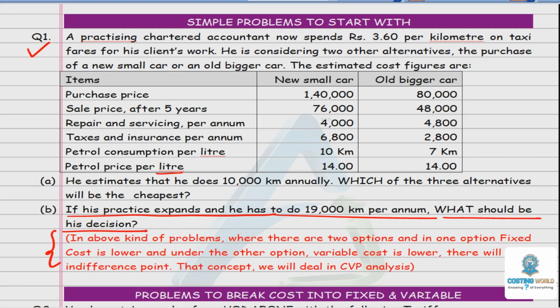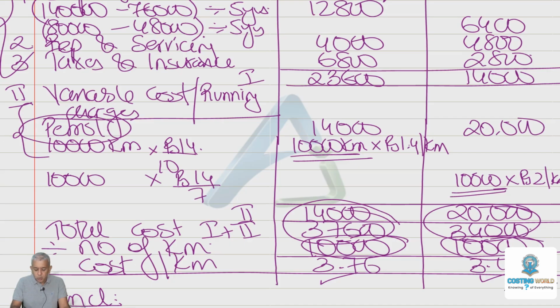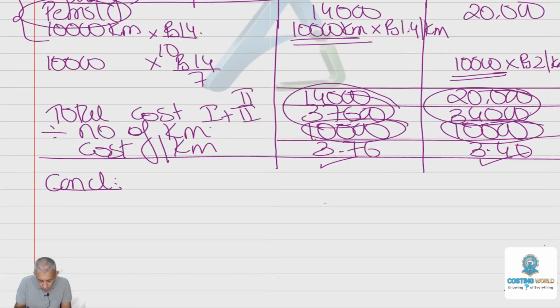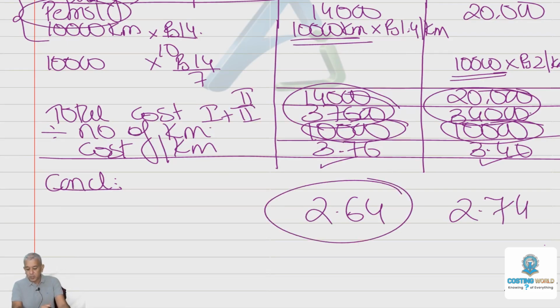Done? Your cost per kilometer comes to how much? 6.4 and 2.7. So the conclusion will be that purchasing this is the best option. Please ensure that your conclusion is written in a proper way, please.